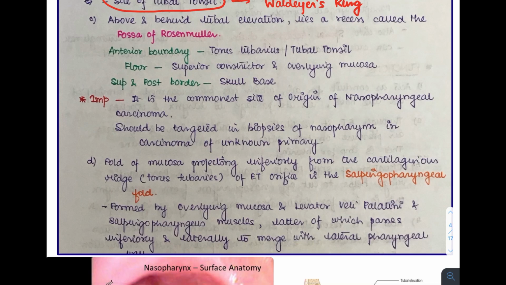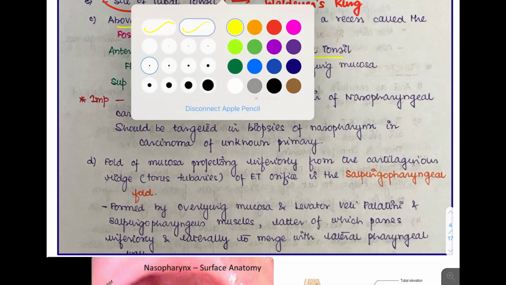I'll tell you why in a bit. Now, this fossa of Rosenmuller is like a recess. It is situated above and behind this tubal elevation I just showed you. If we see in the picture, the anterior boundary is formed by the torus tubarius, also the tubal tonsil. The floor is formed by the superior constrictor muscle and the overlying mucosa, and superiorly and posteriorly lies the skull base.